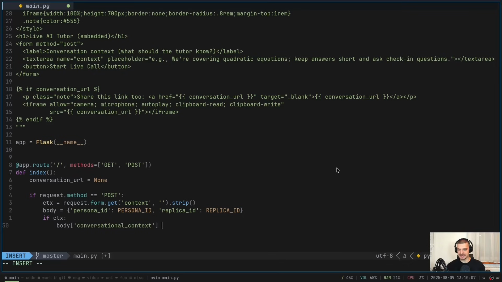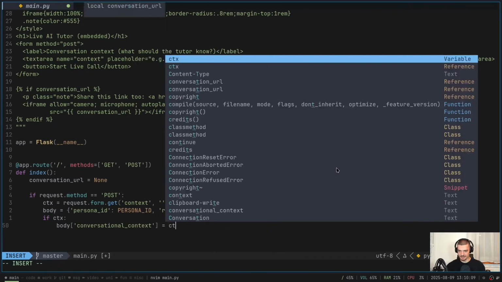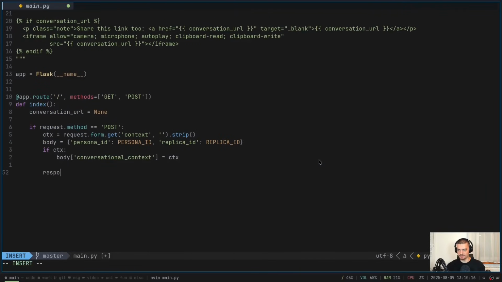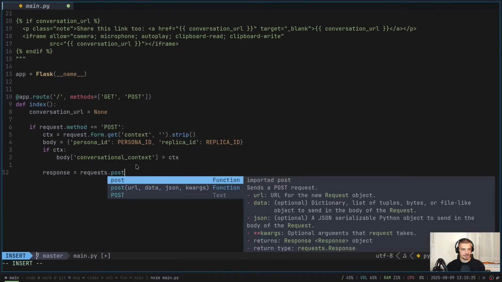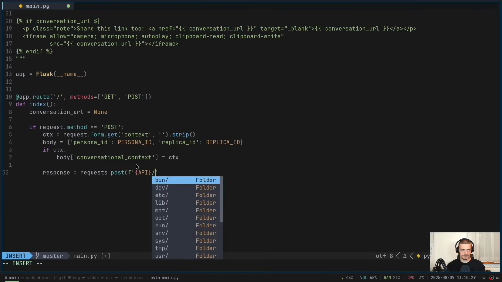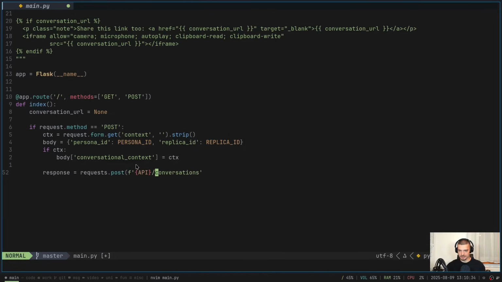This is what the field is named. That is going to be the context. Then we're going to post to the Tavus API. So we're going to say response is equal to requests, with an s because we're using the library here, .post, and a formatted string. First of all, the API URL itself /conversations like that.